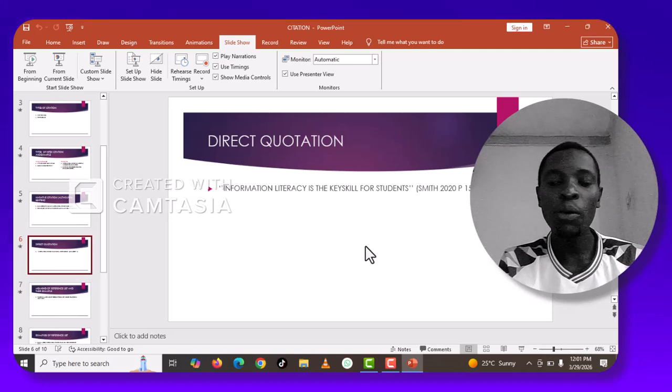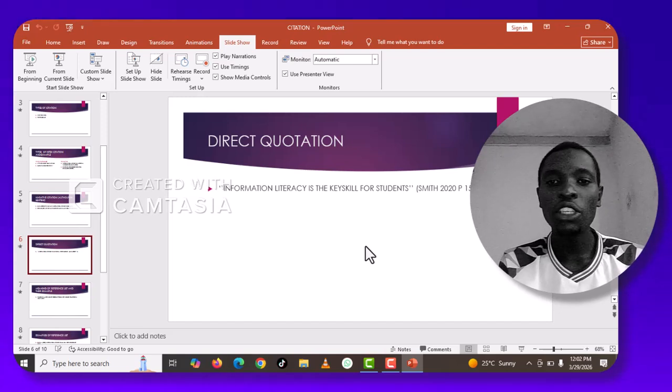Then we have the direct quotations. This is how you quote the words directly from the author. For example, Smith 2020, page 5: information literacy is the key skill for students. Once you want to use direct quotation, that is one of the types of citation.